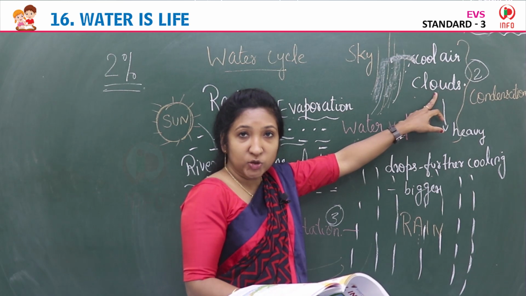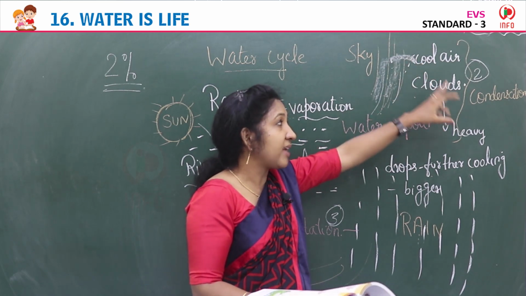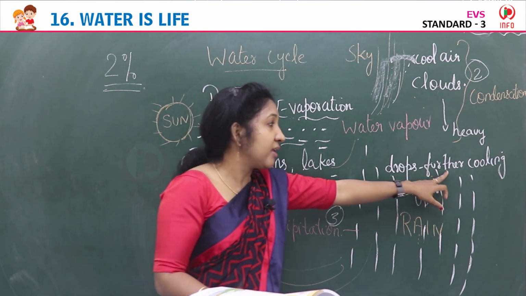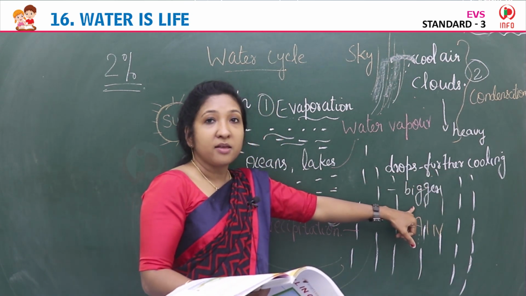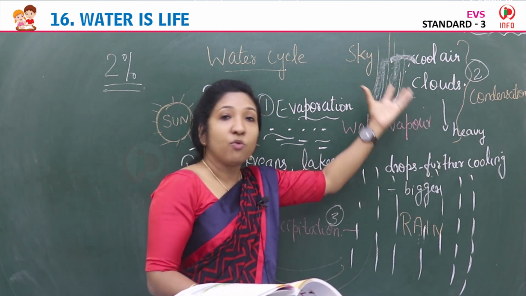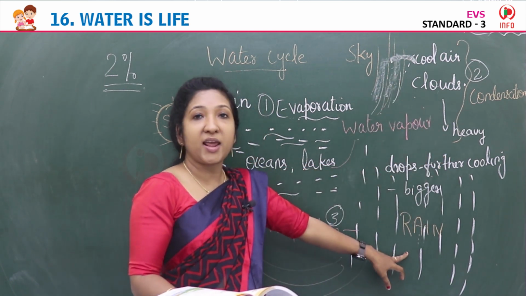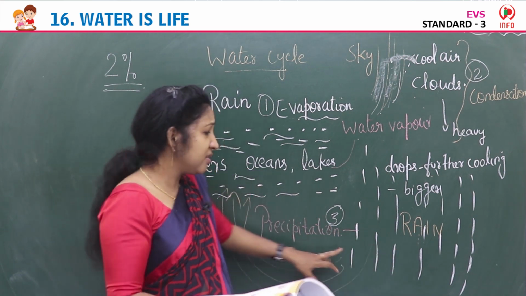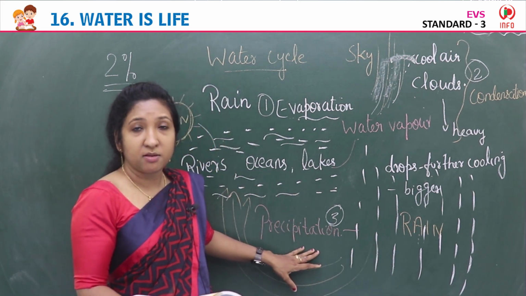Tiny droplets join together to form clouds. This is condensation. Then on further cooling, the drops get bigger. When the clouds become heavy, water is released in the form of rain, snow or hail, and this is precipitation.